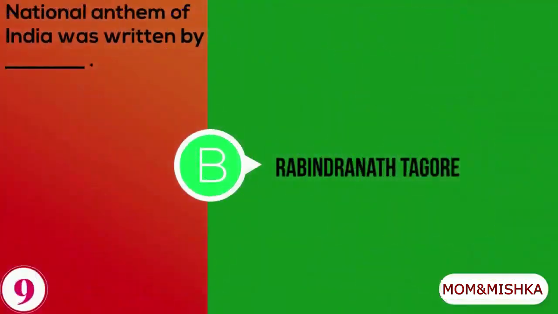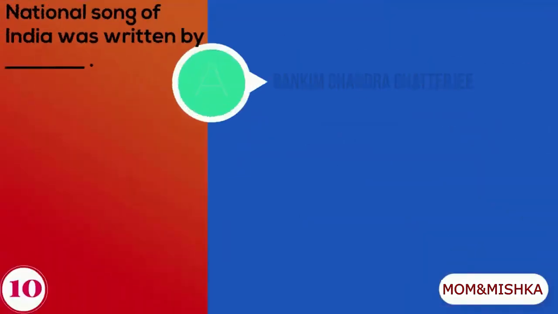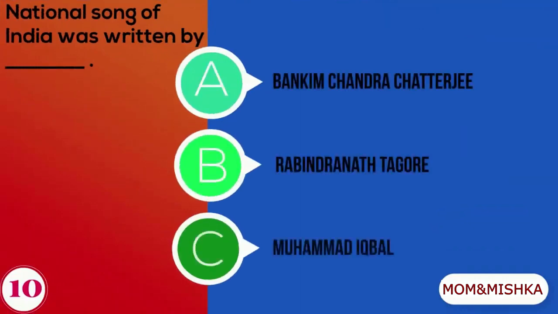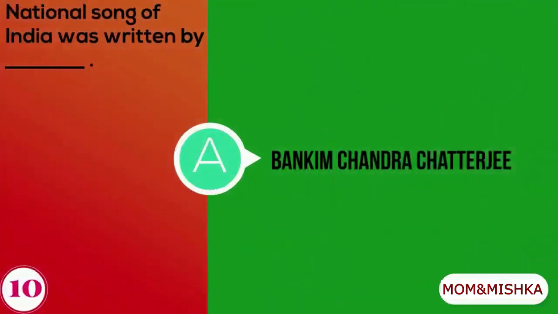National anthem of India was written by Rabindranath Tagore. National song of India was written by A. Bankim Chandra Chatterjee, B. Rabindranath Tagore, C. Muhammad Iqbal. National song of India was written by Bankim Chandra Chatterjee.